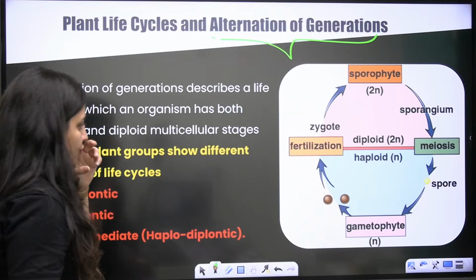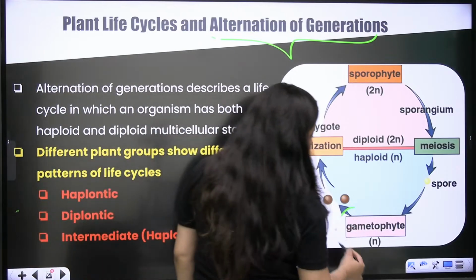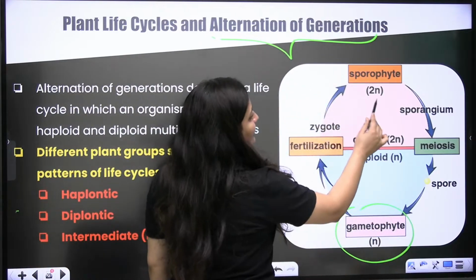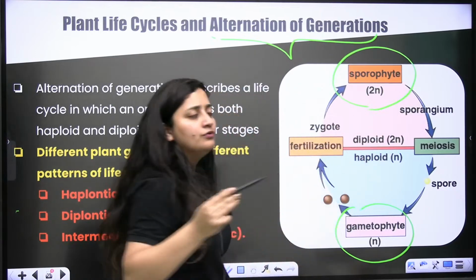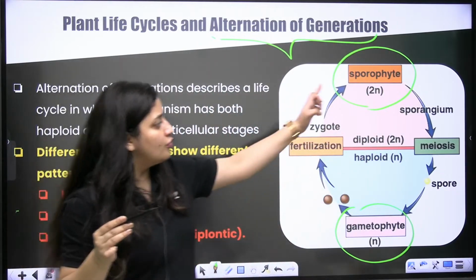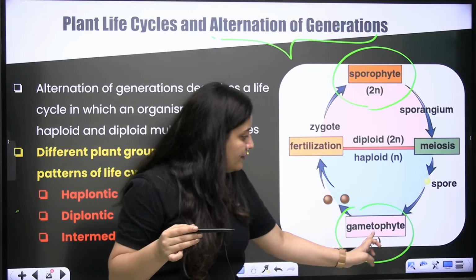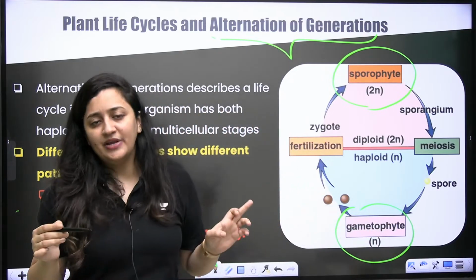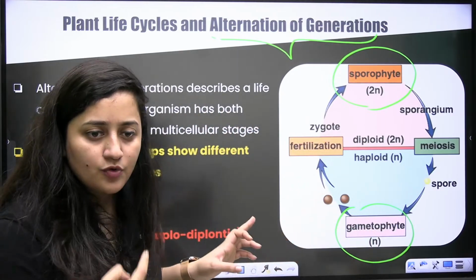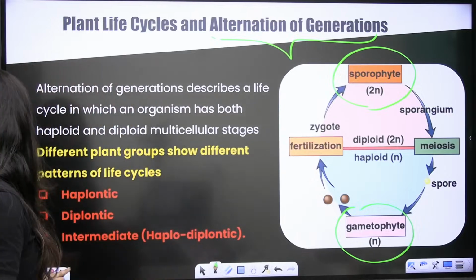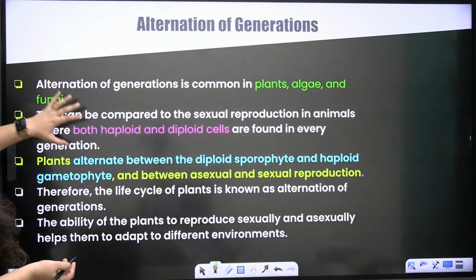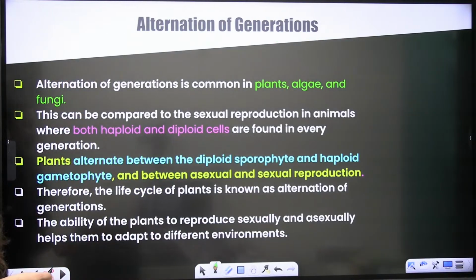Is that clear? So when it comes to the haploid phase, the term that we use is gametophyte. When it comes to the diploid phase, the term that we use is sporophyte. So sporophyte is going to form the spore, gametophyte is going to form the gametes. We have already discussed the haplontic life cycle, right?